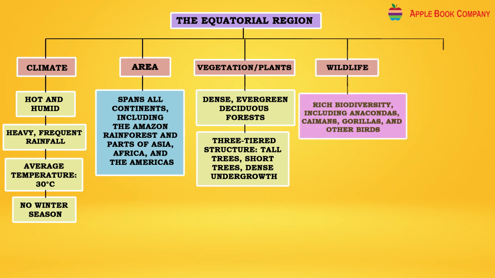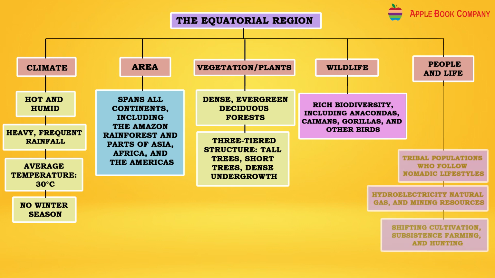Wildlife: rich biodiversity including anacondas, caimans, gorillas and other birds. People and life: tribal populations who follow nomadic lifestyles. Hydroelectricity, natural gas and mining resources. Shifting cultivation, subsistence farming and hunting.